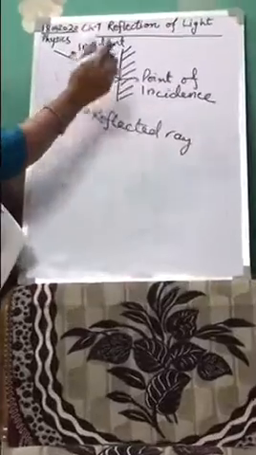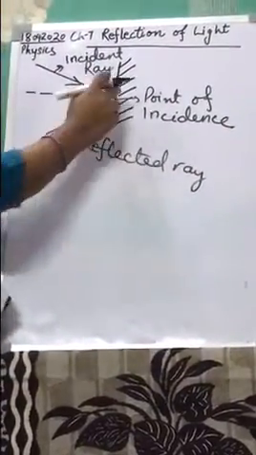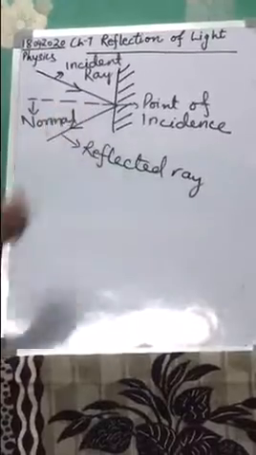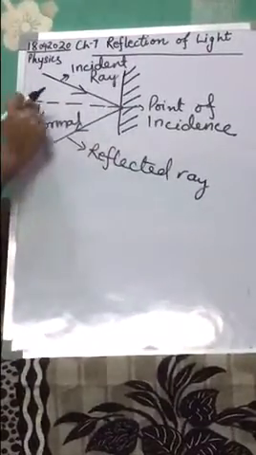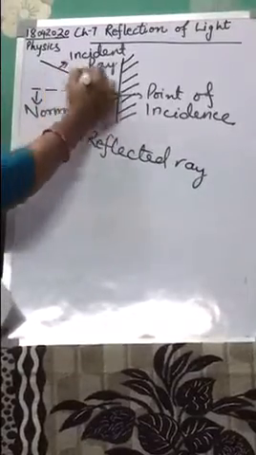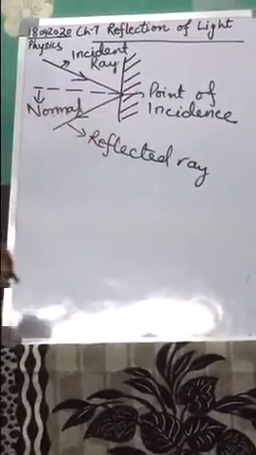Point of incidence. Yes, and a perpendicular drawn at the point of incidence is known as the normal. This line or this ray is known as the normal ray. A perpendicular drawn only at the point of incidence, I am saying, not anywhere you draw and say it is a normal ray. No, a perpendicular drawn at the point of incidence is known as a normal ray.